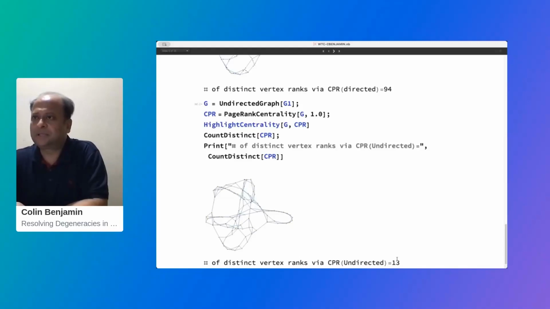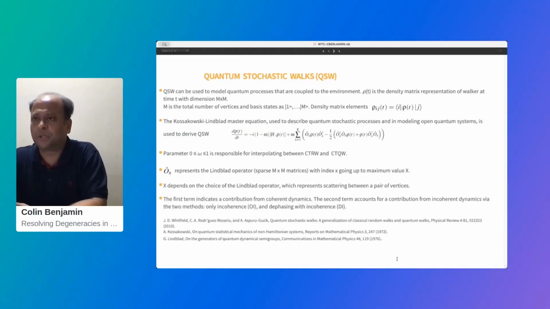graphs. Now let's understand what the quantum stochastic walk is, which is the bedrock of the quantum PageRank algorithm. Quantum stochastic walks are used to model quantum processes that are coupled to the environment. We replace our probability vector, which we had for the classical PageRank algorithm, with a density matrix, which represents the quantum walker at time t, with dimension dependent on the number of web pages or number of vertices in your graph.